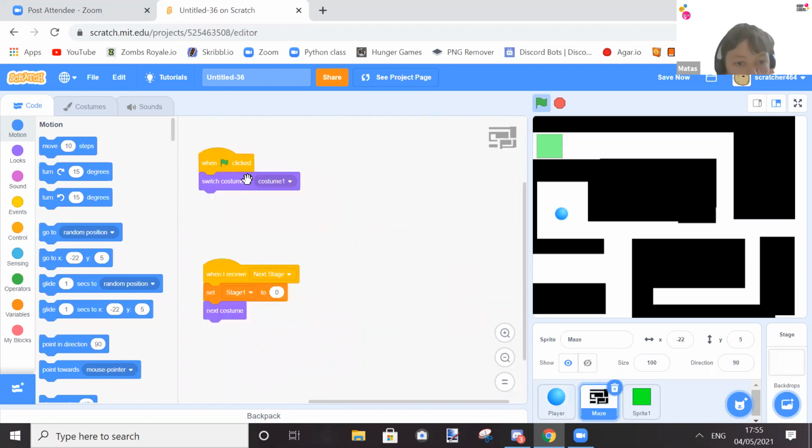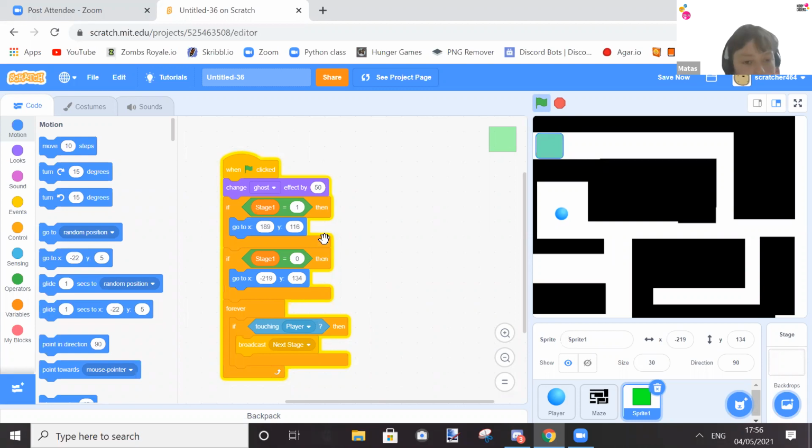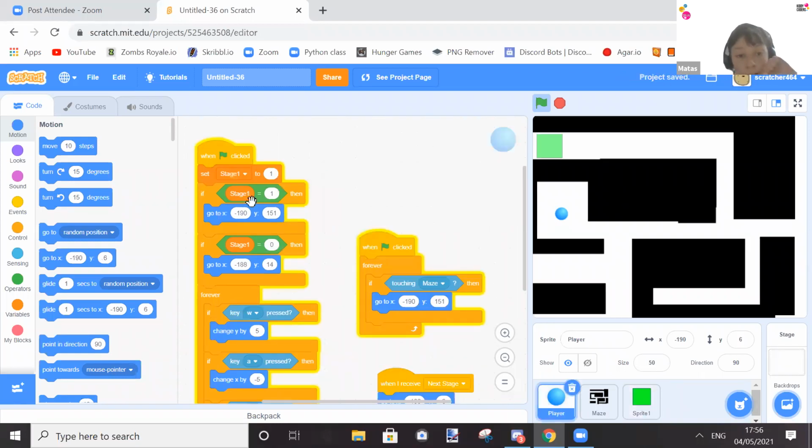Okay. It says when flag clicked switch to costume 1, and then for some reason... Oh!